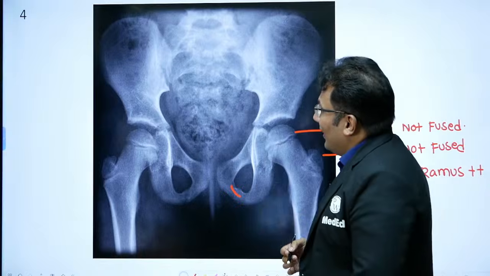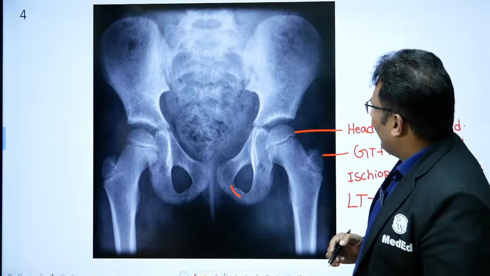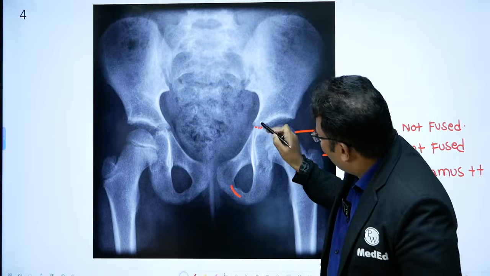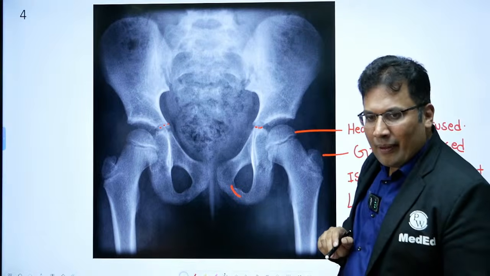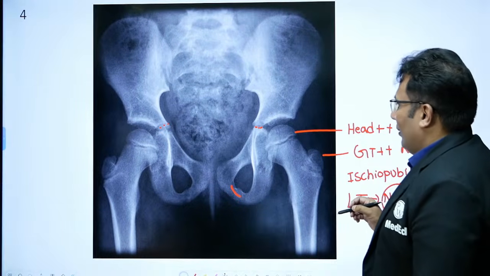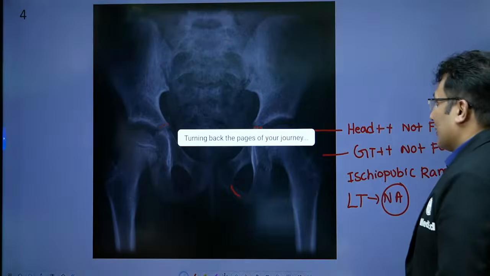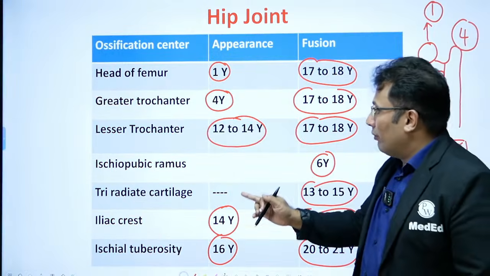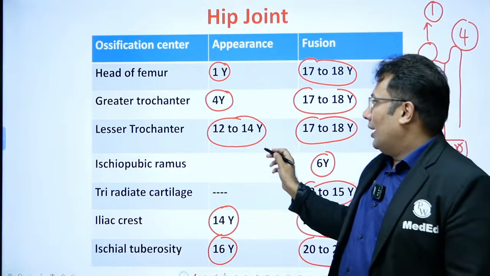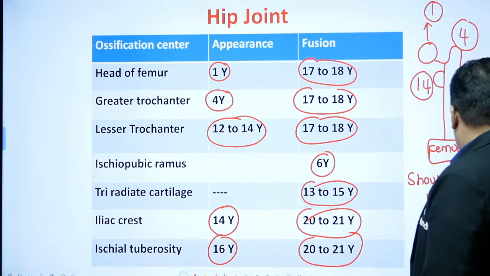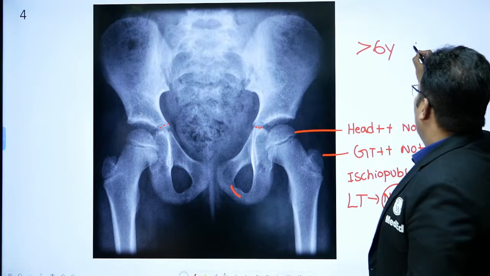And look at the triradiate cartilage. So the triradiate cartilage has almost appeared, but not exactly. You can see the gap here. So it has not appeared. Now tell me what the age is here. So the age here is more than 4 years. But when the ischiopubic ramus appears, look at this. Where is the ischiopubic ramus? 6 years. So it's more than 6 years and less than 14 years.